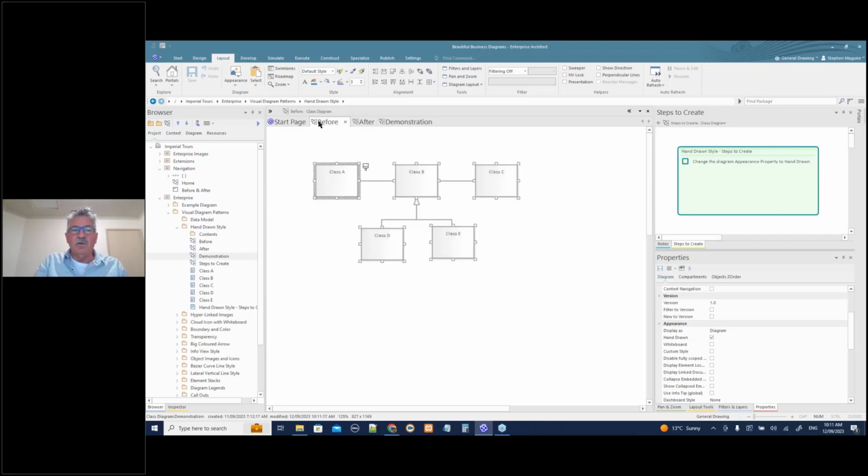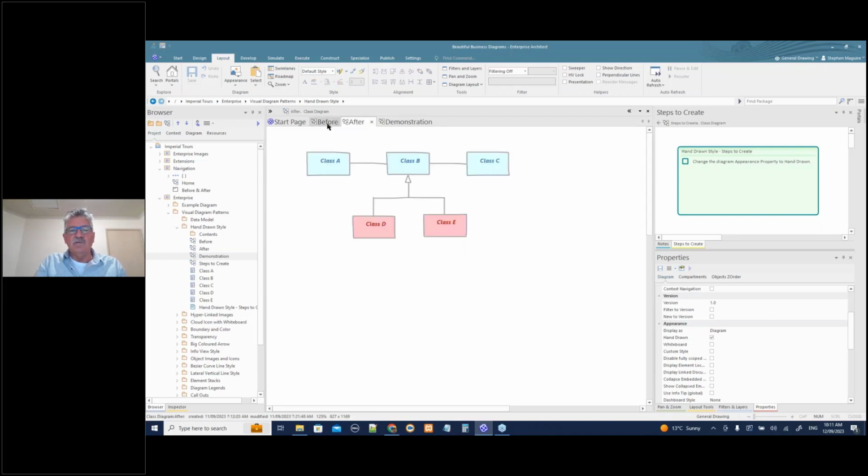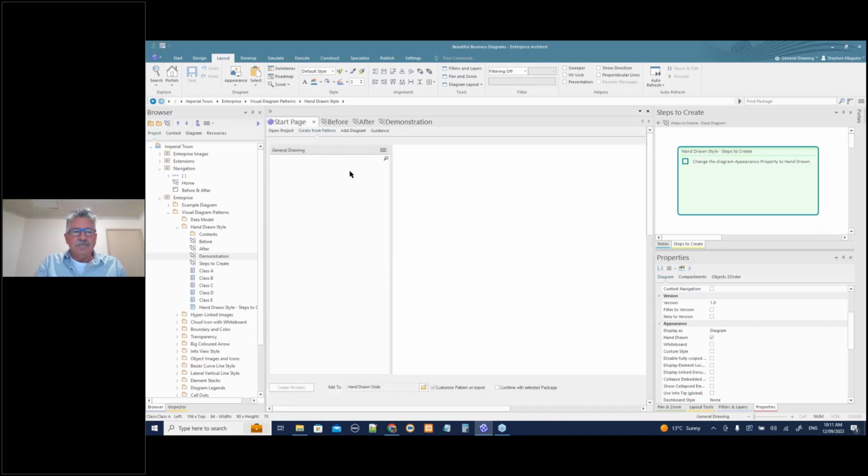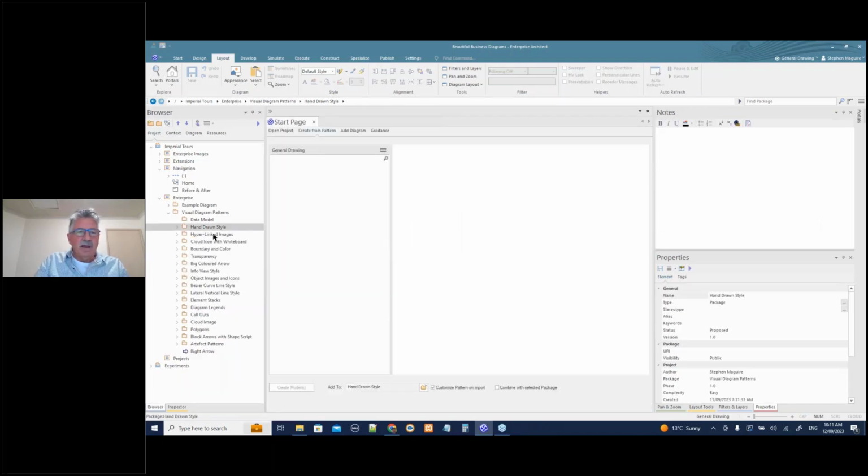So when you look at this before, you think, oh, it's completely finished. You look at it after, think, oh no, it's not so finished. Useful thing, and much more to discover. I'm going to close all these diagrams as we're going along. Let's have a look at another pattern here.